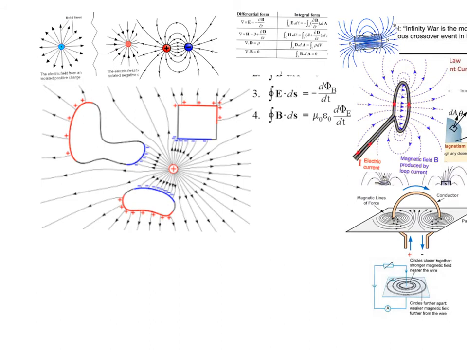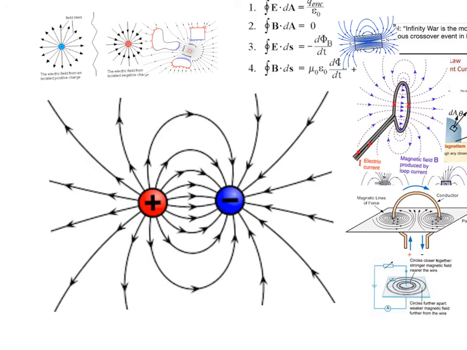So first, Gauss's law that we already talked about. Because field lines only arise out of a positive or end on a negative charge, if you take any closed surface that doesn't enclose a charge, then no matter what the shape or form is, the number of field lines entering will be equal to the number of field lines leaving. And the only way to get a situation where the number of field lines entering or leaving is not equal to 0 is to enclose the charge in a closed surface.